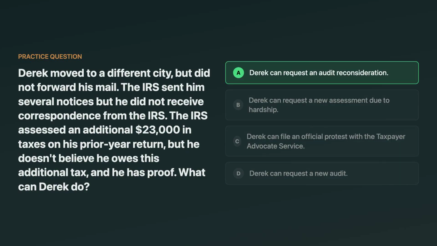The best answer is audit reconsideration. That's the IRS process for re-reviewing an audit assessment when the taxpayer disagrees and has additional information, especially when they didn't receive the audit mail due to a move. A tempting wrong choice is request a new audit, but that's not the standard remedy. You're asking the IRS to reconsider the existing assessment using the new proof.